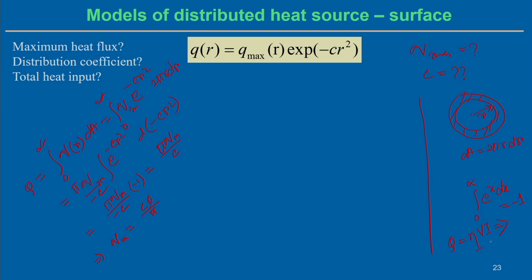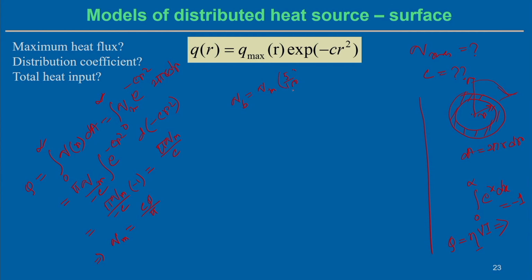So, assuming that Q is known, C is the unknown in this case, and C is the distribution parameter. If we assume the distribution parameter is such that at the center it is maximum and gradually decreases toward the boundary, then the intensity at the boundary is basically 5% of the maximum intensity, with this assumption.